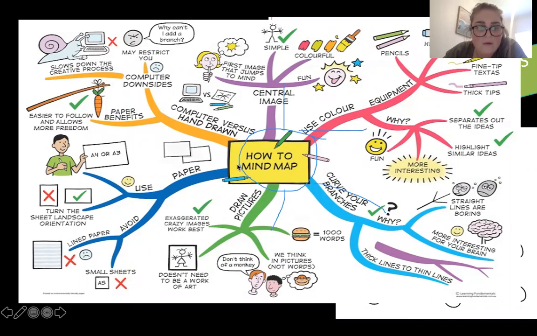So here are some ways to make it a bit more exciting. They've used pictures, they've used a couple of words. It's not a whole heap of writing. It might be just small ideas that we put on there, okay? So we're not going to be writing in full sentences for a mind map. It's going to be key ideas. So you might have famous people and just write their names down. You might have colonies and write the colonies down, okay? So you're spreading it out yourself.